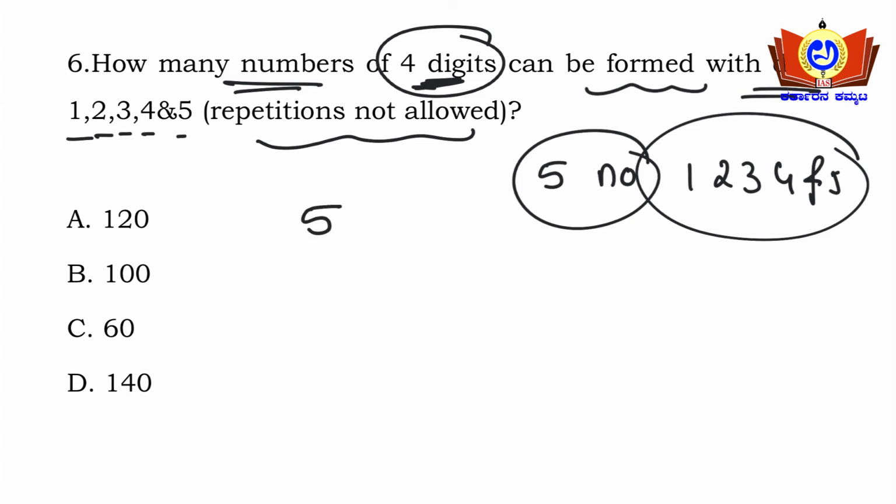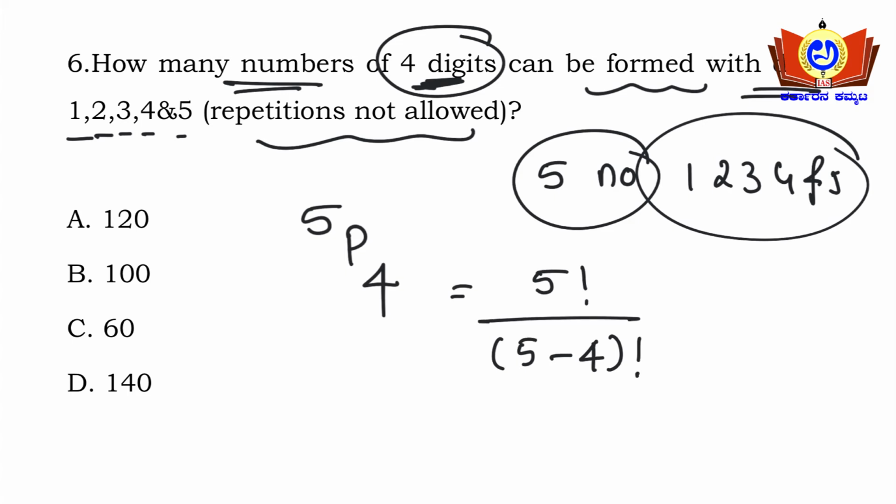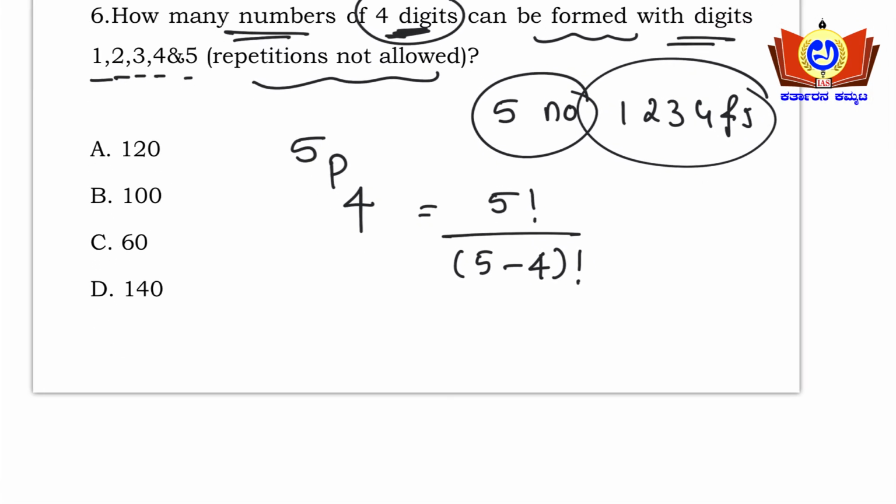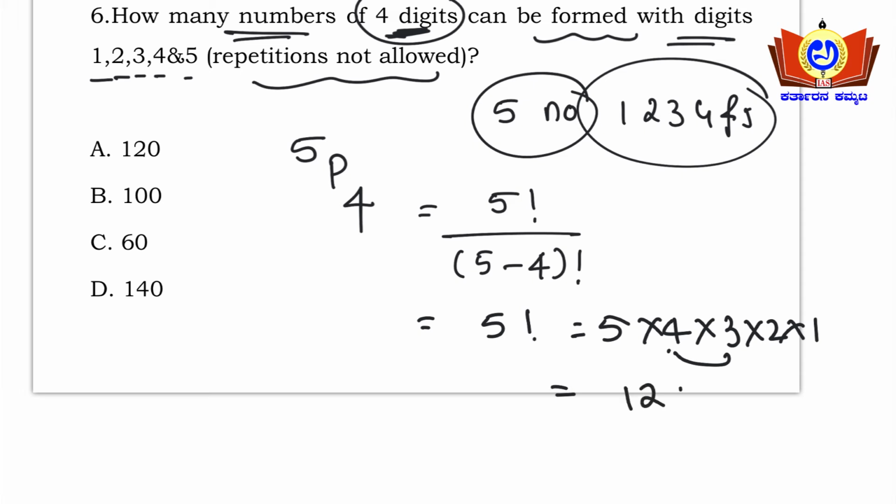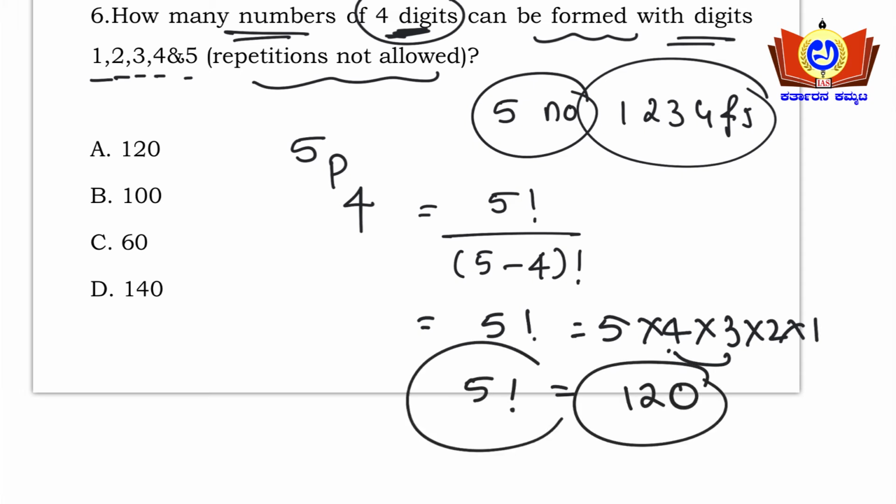So 5P4. This is the formula you need to write. Okay, 5P4, that is nothing but 5 factorial by 5 minus 4 factorial. Okay, so 5 minus 4 is 1, so that is 5 factorial itself. 5 factorial means 5 into 4 into 3 into 2 into 1. So 5 fours are 20, 20 into 3 is 60, 60 into 2 is 120. So 5 factorial is nothing but 120. So option A is the right answer here guys.